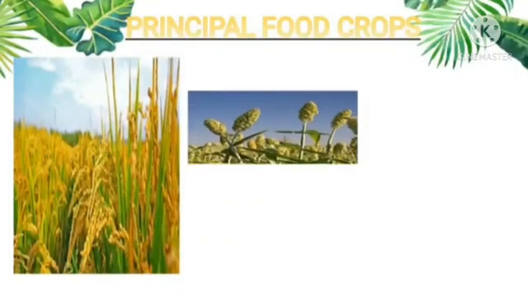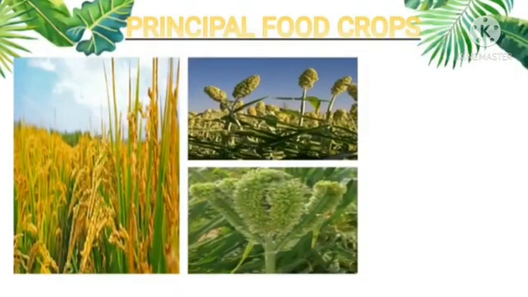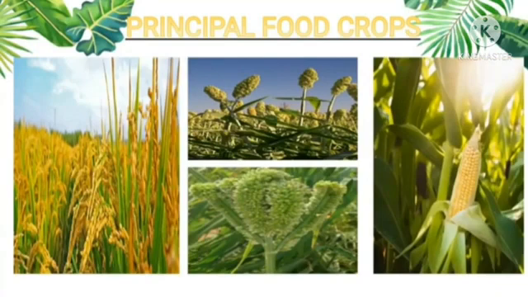The principal food crops are rice, maize, jowar means cholam, bajra, kambu, ragi, and pulses. Pulses include Bengal gram, red gram, green gram, black gram, and horse gram. So, children, the principal food crops in Tamil Nadu are rice, maize, jowar means cholam, bajra means kambu, ragi, and pulses. Pulses include Bengal gram, red gram, green gram, black gram, and horse gram.